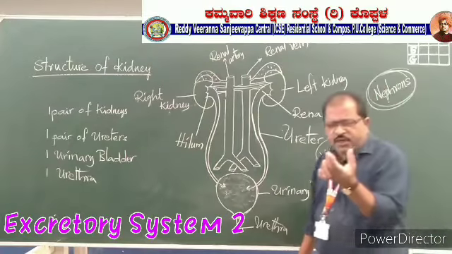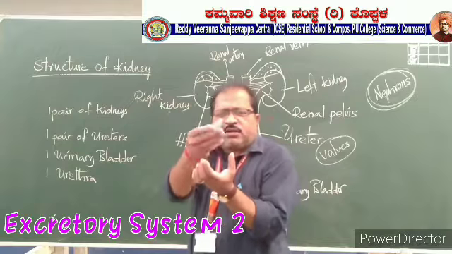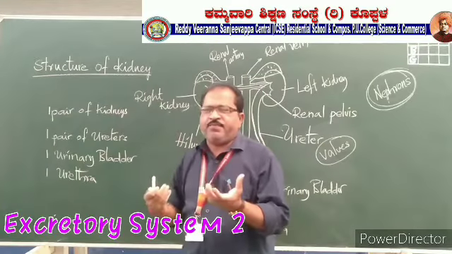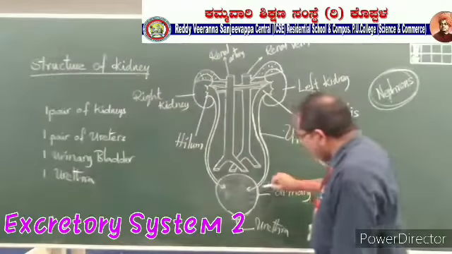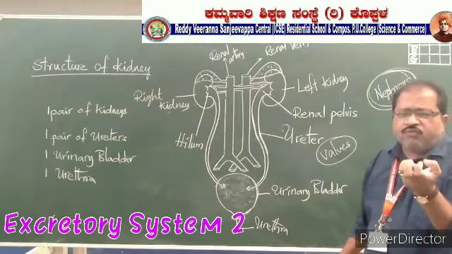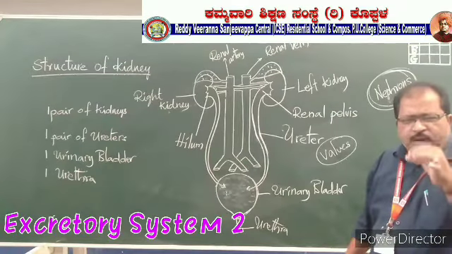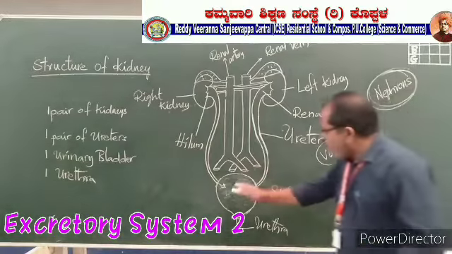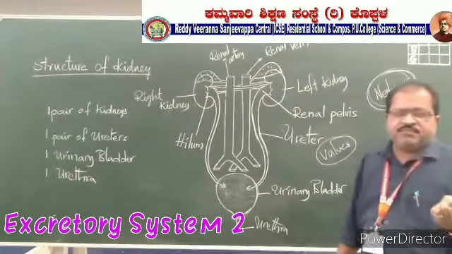It is a structure which allows the material to go forward, not to come backward once again. So here also the walls of the urinary bladder act as a valve, holding the ureters and not allowing the urine to go backward when it is contracted.